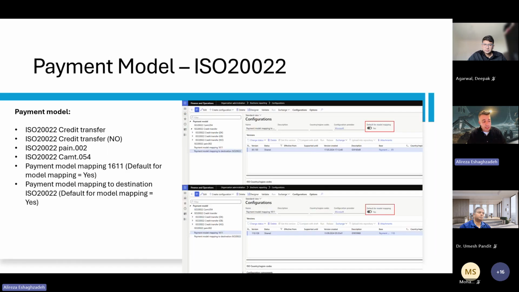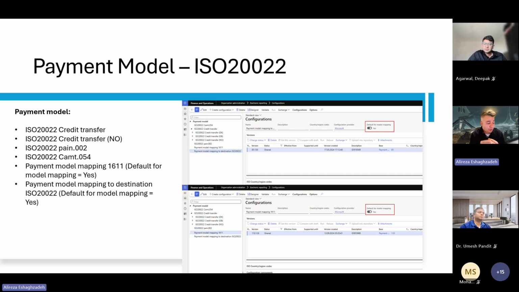On the next slide, I have also highlighted that if you want to start bank integration from scratch, you need to think about all of the configuration related to export and import. Export is mostly classified on the payment model, which is the credit transfer, for exporting.